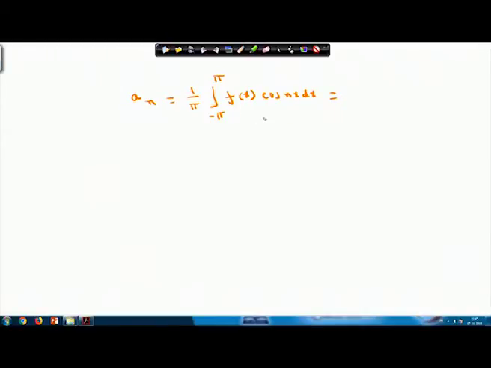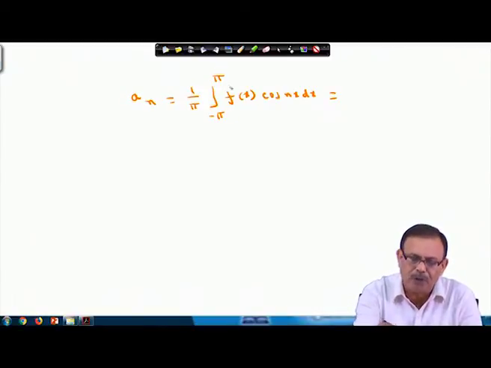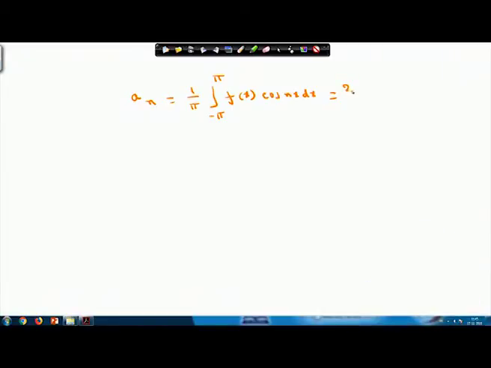Now, since f x into cos n x is an even function, from the properties of definite integrals, minus pi to pi can be converted into 0 to pi. So I can write it as 2 by pi, integral 0 to pi f x into cos n x dx,